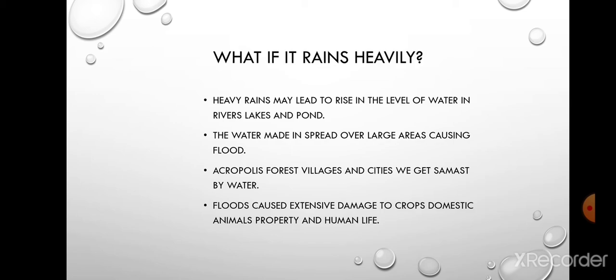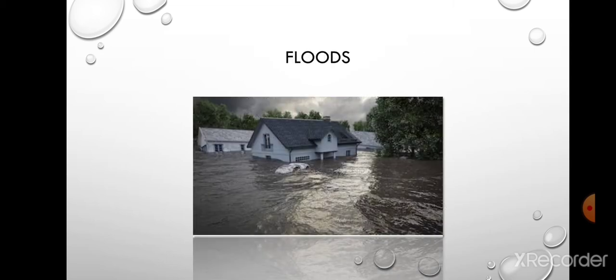And what happens in a flood? It leads to damage to life and property. It can submerge the complete area. It can also submerge forests, villages, and cities. So it causes huge damage, as you can see here in the diagram.